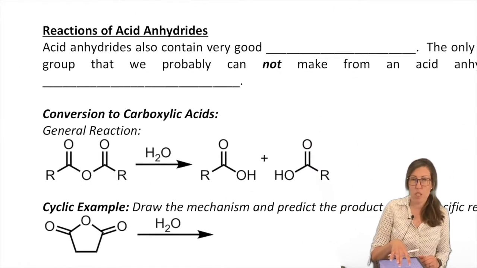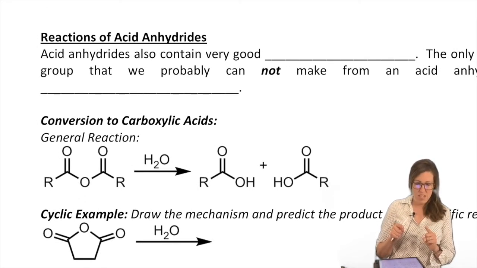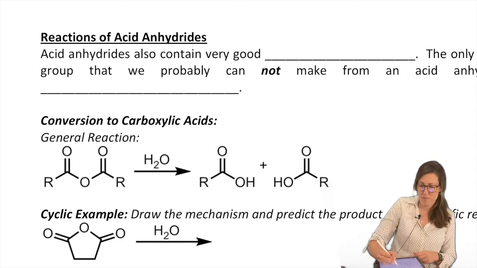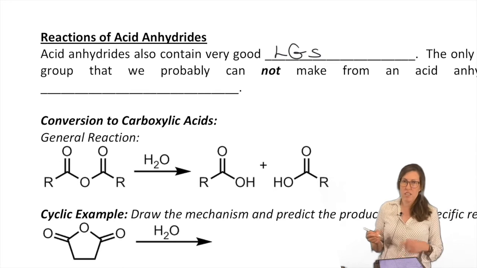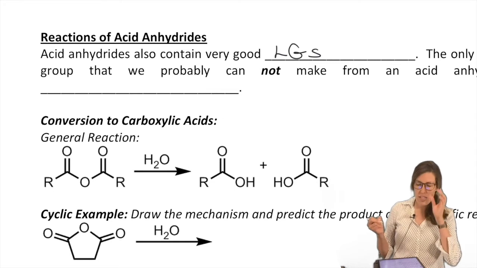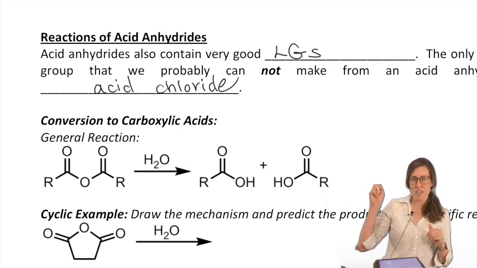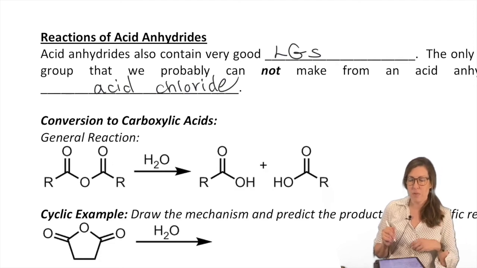Okay, you keeping up? Good, we're on to acid anhydrides. All right, acid anhydrides, remember they have that carboxylate leaving group. Very good leaving groups. All right, so because they're a very good leaving group, but they're not quite as good as the chloride, the only thing they don't make is the acid chloride. So notice how we're changing directions here. We are done with acid chlorides. You could check acid chlorides off. Now we're doing all the reactions of acid anhydrides, but acid anhydrides do not become acid chlorides. Not directly anyway, not in one step.